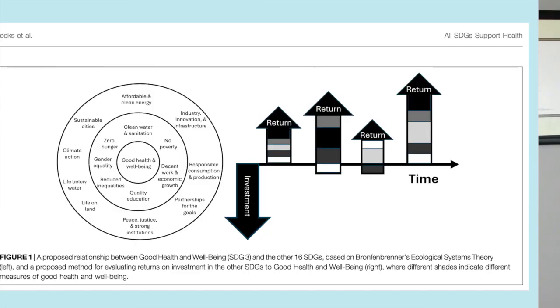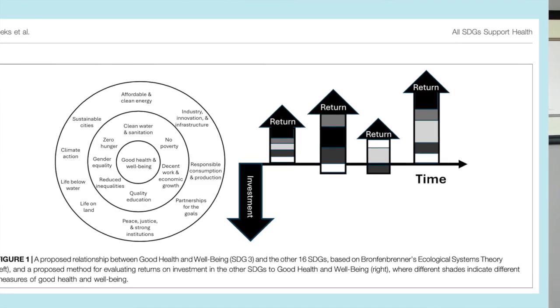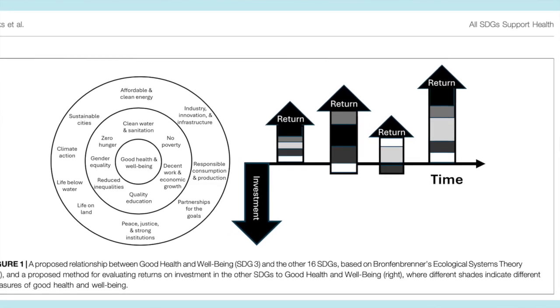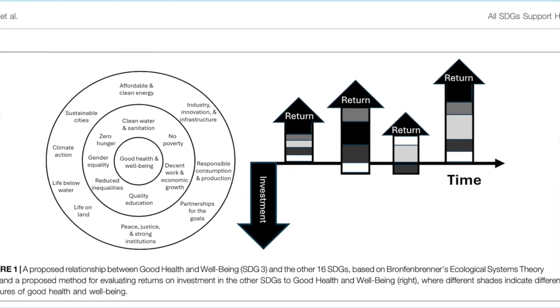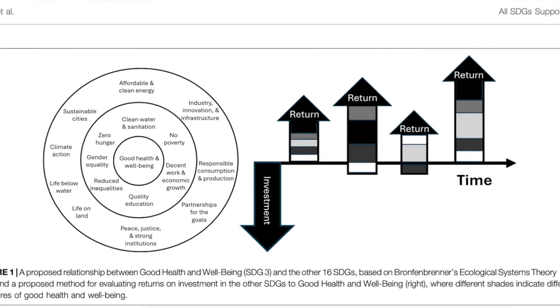as dependencies. My same colleague Bill has proposed one way this could be framed for public health based on Bronfenbrenner's ecologic systems theory, seen here. In this framing, SDG 3, good health and well-being, sits in the middle, and other SDGs are shown in different tiers. The framework proposes looking at investments in other SDGs to see their effect on achieving SDG 3.